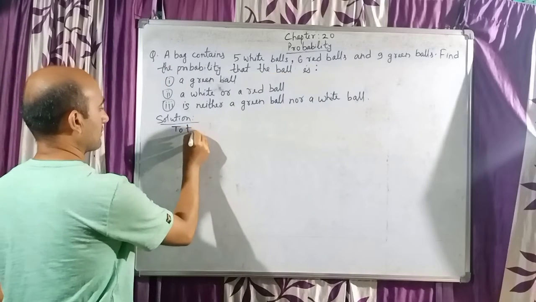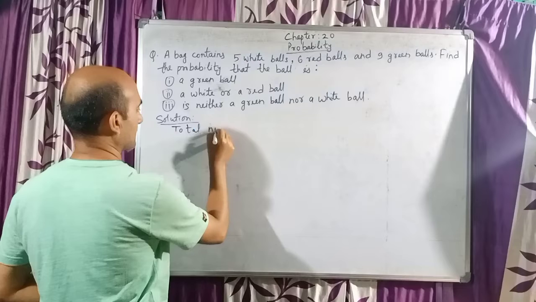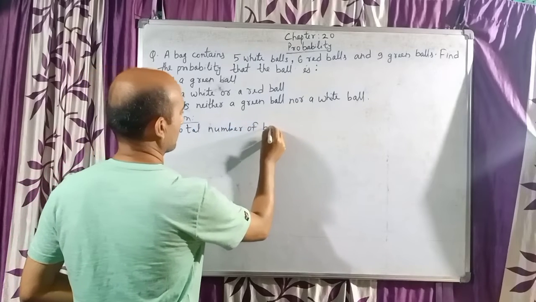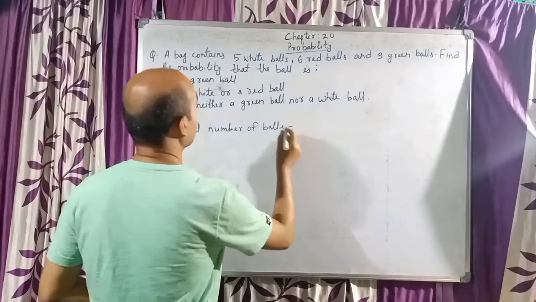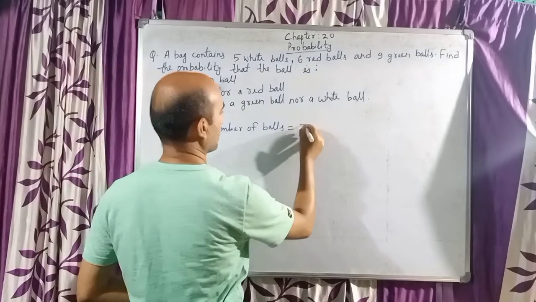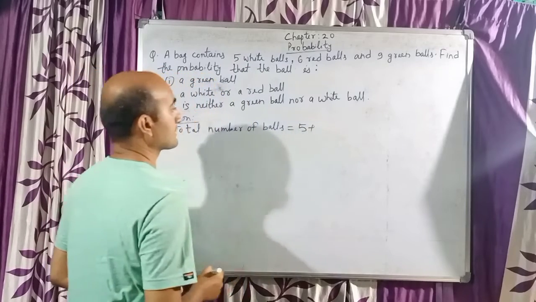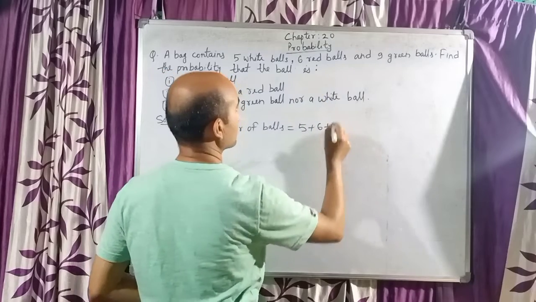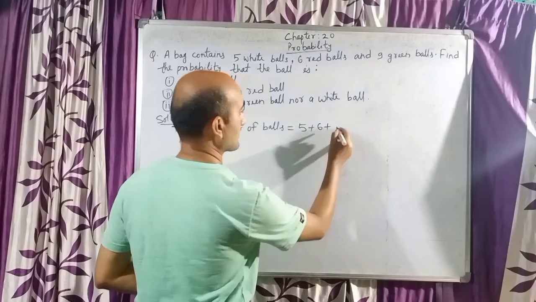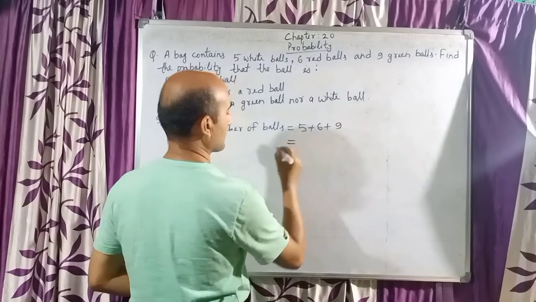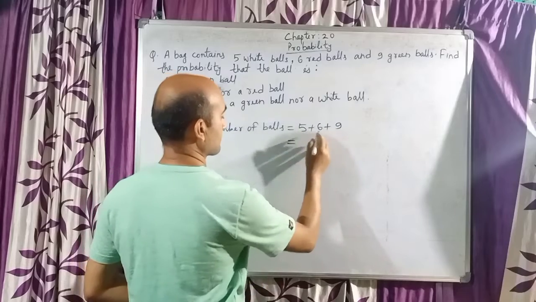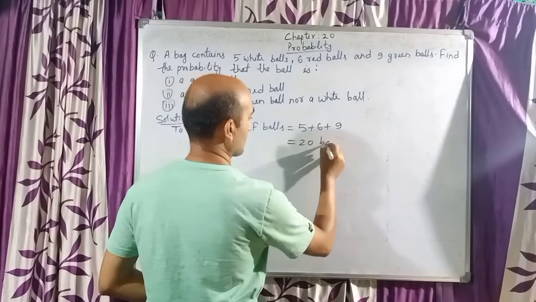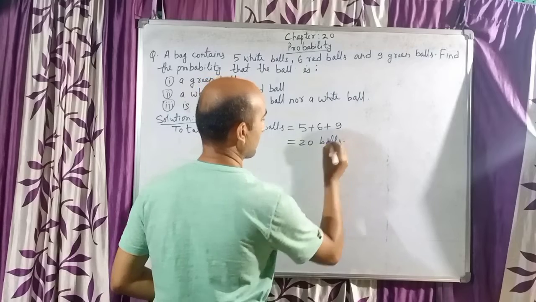Total number of balls: 5 is white, 6 is red, 9 green balls, is equal to 6 plus 5, 11, 11 plus 9, 20. So total number of balls is 20 balls.